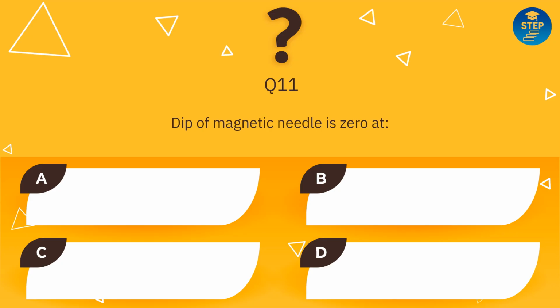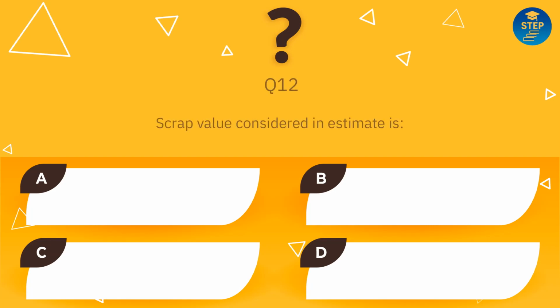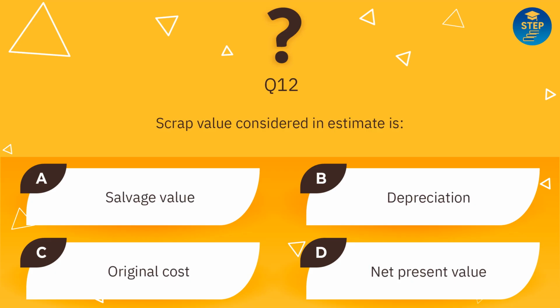Dip of magnetic needle is 0 at: magnetic equator, poles, 60 degrees latitude, tropics. Answer is magnetic equator. Scrap value considered in estimate is: salvage value, depreciation, original cost, net present value. Answer is salvage value.